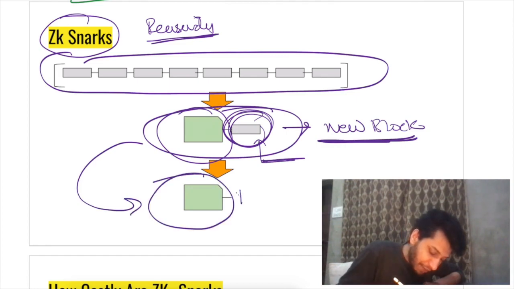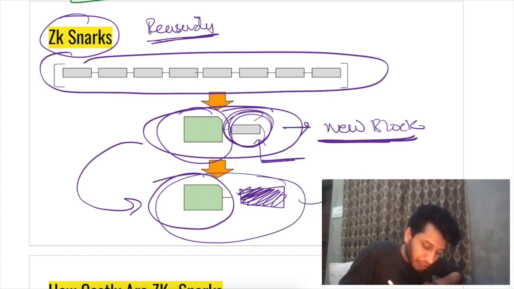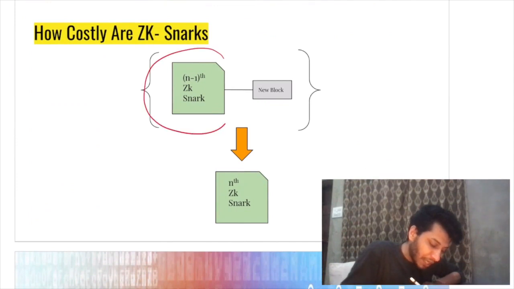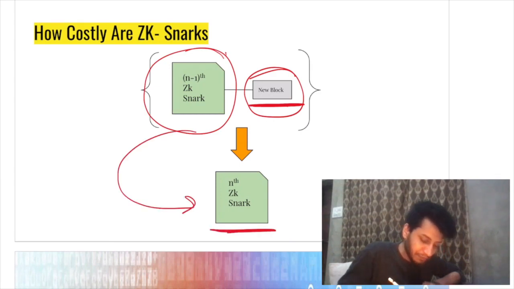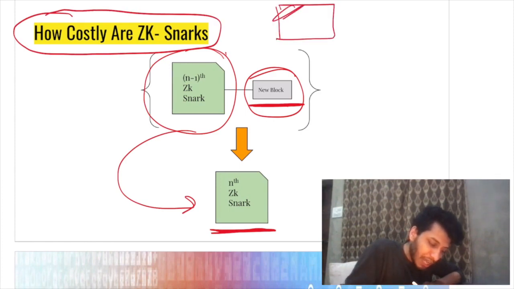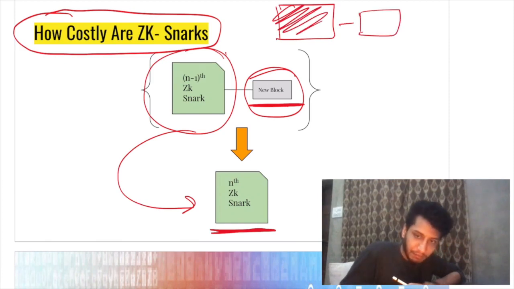And then we will have a new block. When we have a new block, we will again produce a snark for this. So at any moment, you will have one snark and one block. And as soon as a new block is produced, we will generate a new snark, right? Now you may ask, okay, this is really impressive that we can compress the entire blockchain into a snark plus block kind of thing, right?